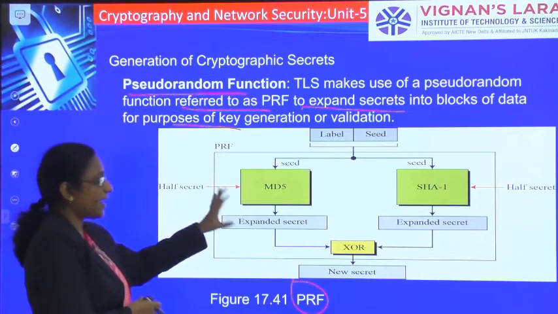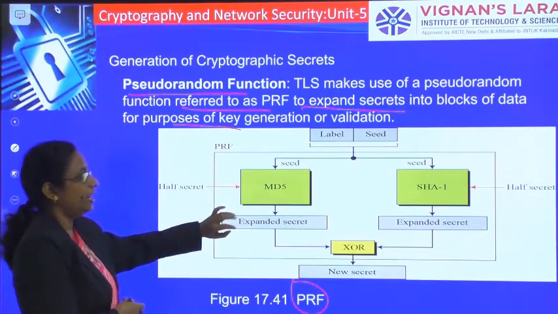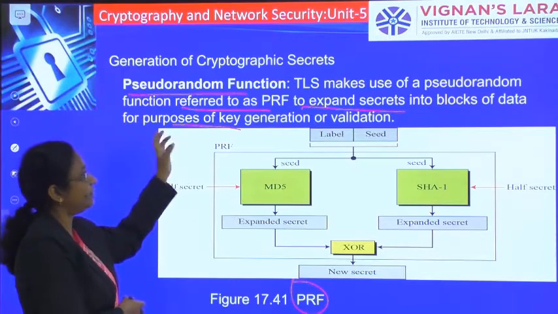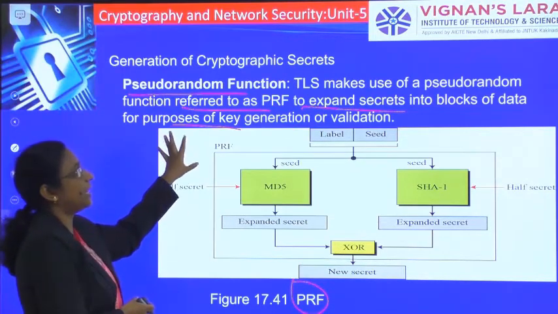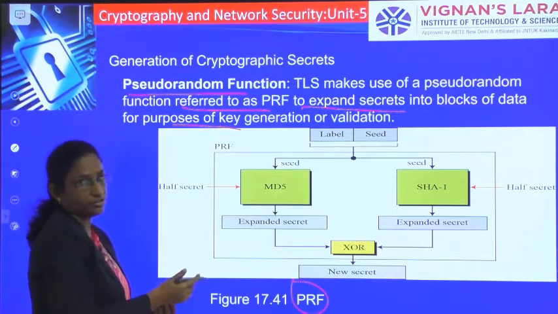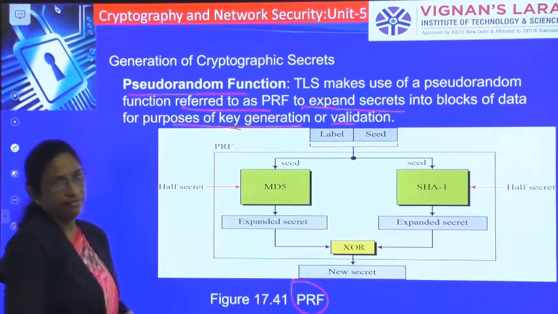For expanding the secret we will be using the pseudo random function. This PRF can be used for key generation, or it can be used for validation.